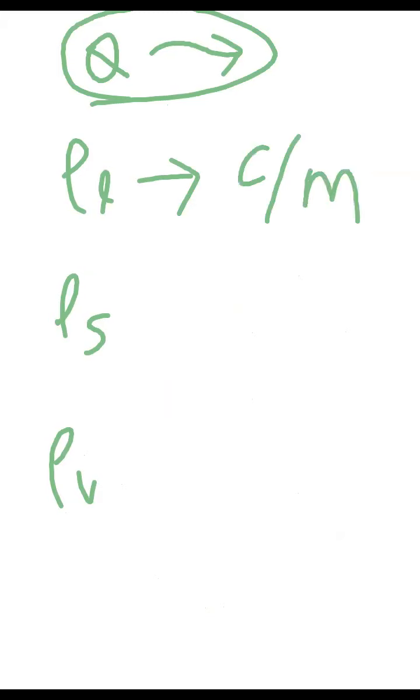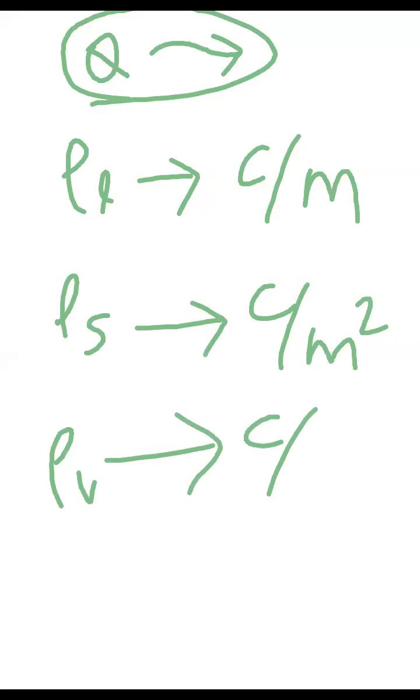Charge divided by length, coulomb per meter. Charge divided by area, coulomb per meter square. Charge divided by volume, coulomb per meter cube. Please note these down. These are the different units of different charge configurations. Generally there are four: a point, a line, a surface, or a volume. These are all interrelated.